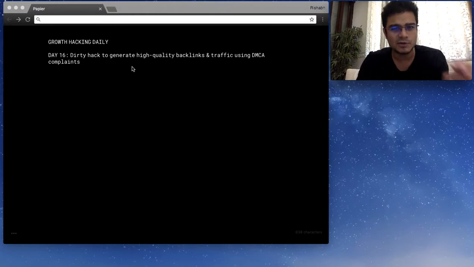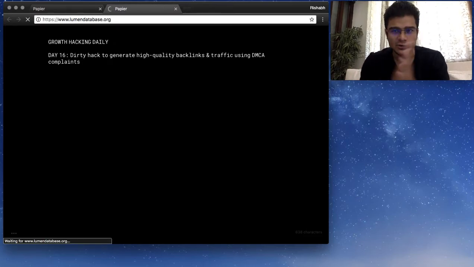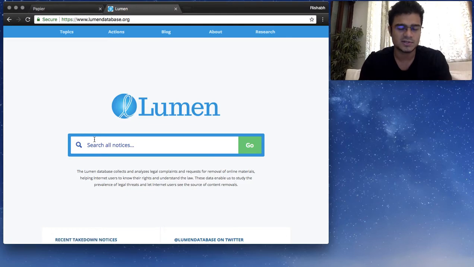So the tool that we're going to use first to find these websites is called lumendatabase.org. What I want you to do is go on this website, and this website is going to let us search for such copyright notices. And you search these notices by a given keyword.